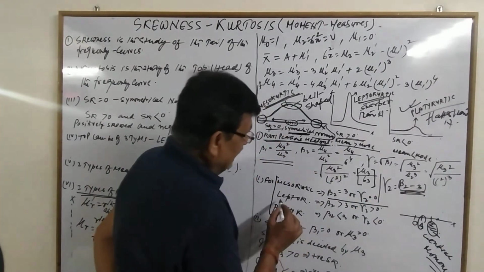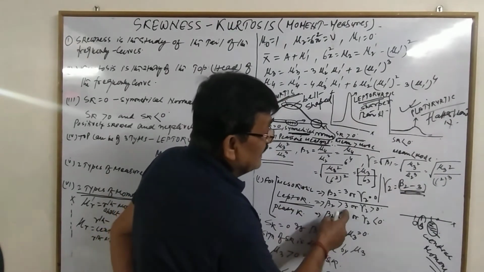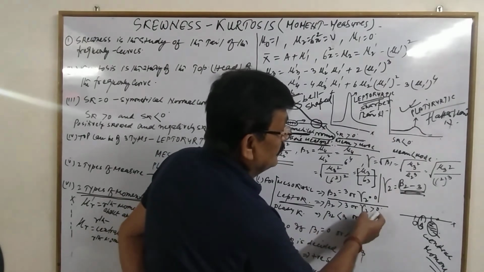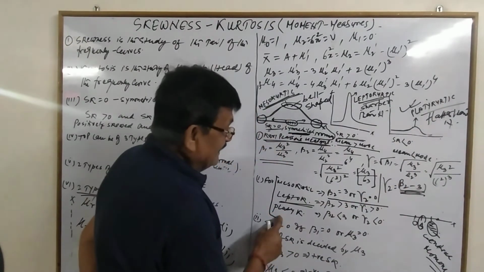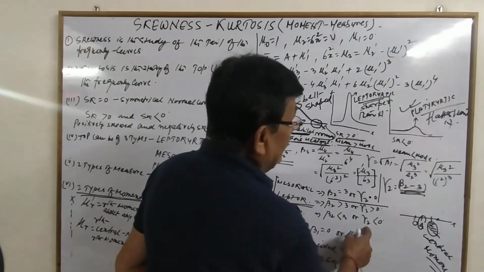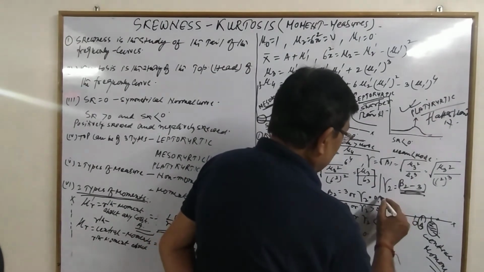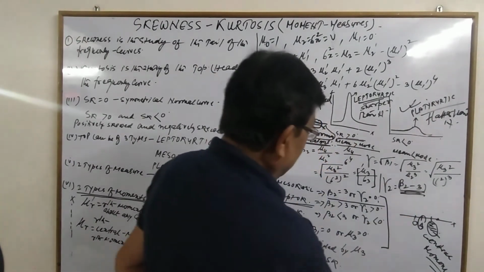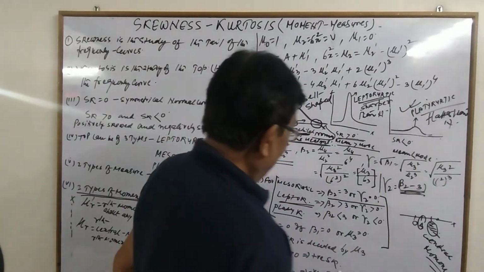A curve is leptokurtic for which beta 2 has to be greater than 3 or gamma 2 has to be positive, and a curve is platykurtic if beta 2 is less than 3 or gamma 2 is negative. So these are the limits of values just in terms of beta 2 and gamma. Most important becomes beta 2 and gamma.